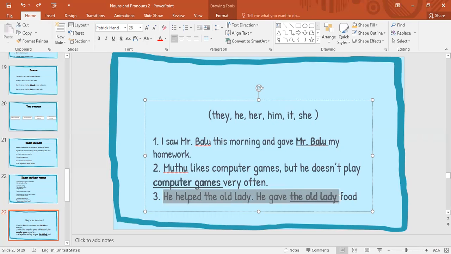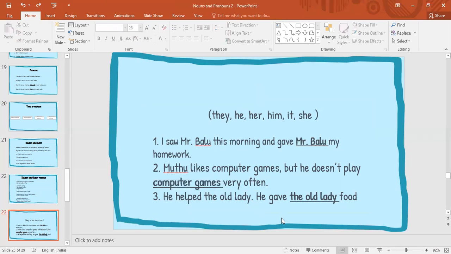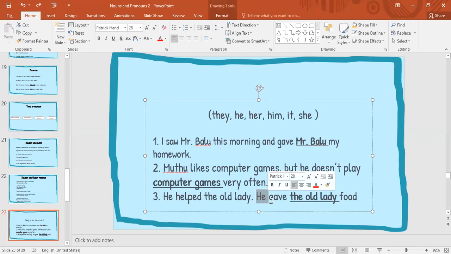Now another question. He helped the old lady. He gave the old lady food. So he here is the subject pronoun. Helped is the verb, the old lady is the object, and we have to change the object. Here the subject pronoun and the verb are already there. Now we have to change the old lady into an object pronoun. So what is the object pronoun for a feminine word or a woman word?